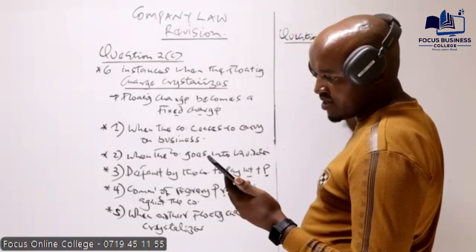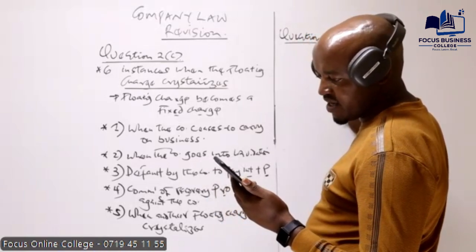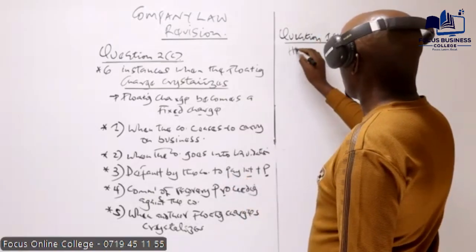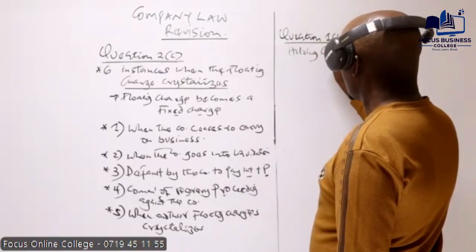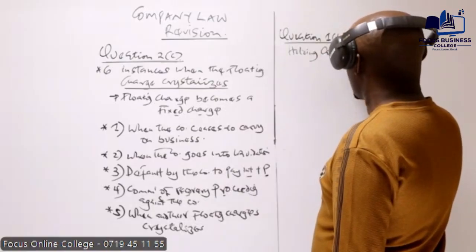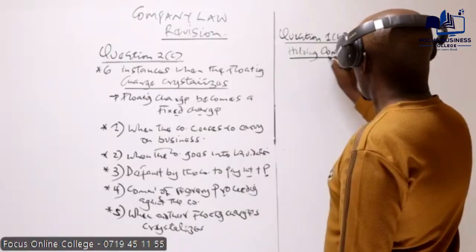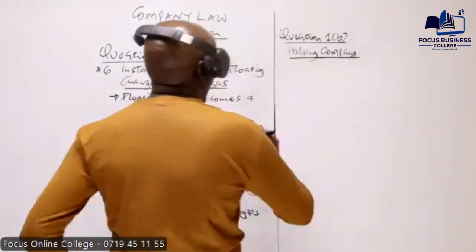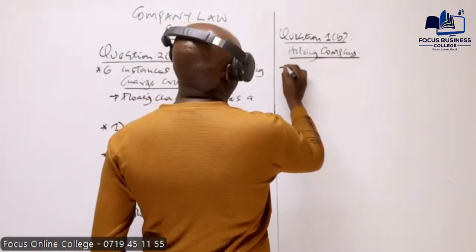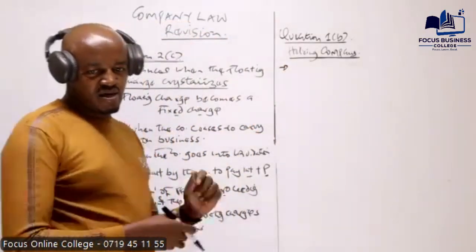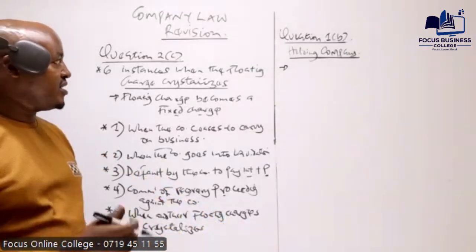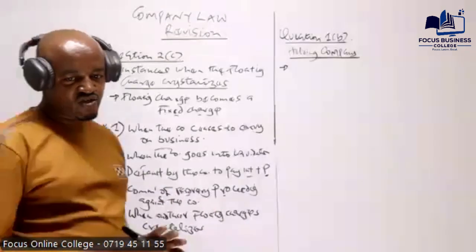So part B, what are we required to do? We're required to explain the meaning of the holding company in relation to another company. So in other terms, what we are required to do here is we define what is a holding company. How do we define a holding company? Now, remember this, we came across this in the first topic, the topic on nature and classification of companies.